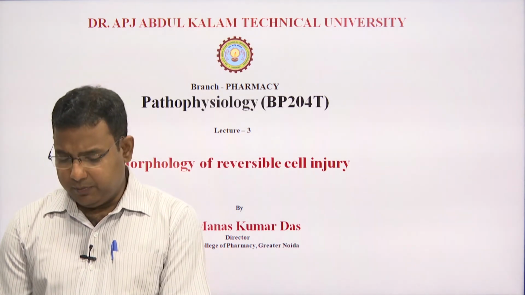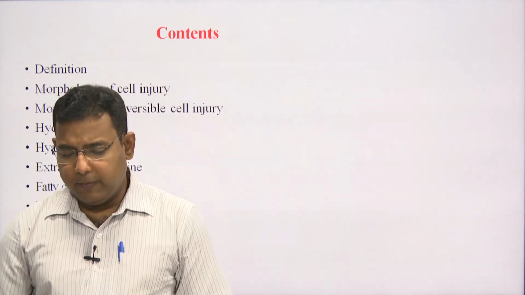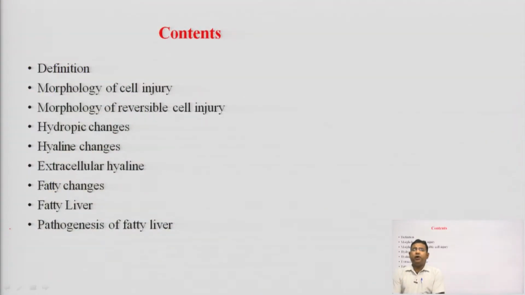So, the contents of today's lecture are: definition, morphology of cell injury, morphology of reversible cell injury, hydropic changes, hyaline changes, extracellular hyaline, fatty changes, fatty liver, and pathogenesis of fatty liver. These are the contents which we will discuss in today's lecture.